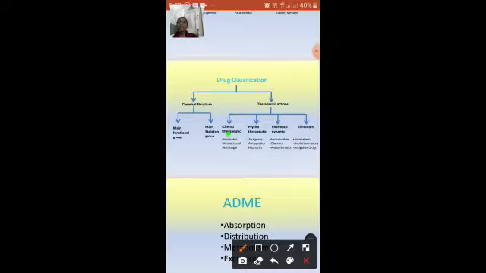Suppose if it is psychotherapeutics, what do you all think it acts on? It acts on the CNS, central nervous system. So the drugs which act on the central nervous system of a particular living being are categorized under psychotherapeutic. Chemotherapeutics are generally of a chemical nature and mainly act upon infections. The common drugs which come under chemotherapeutics are antibiotics, antibacterial, and antifungal drugs, etc. These all come under the chemotherapeutics.